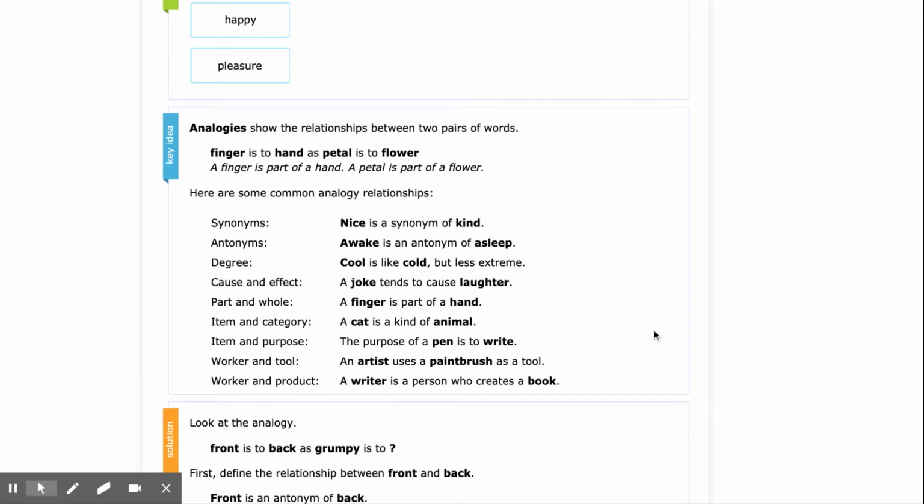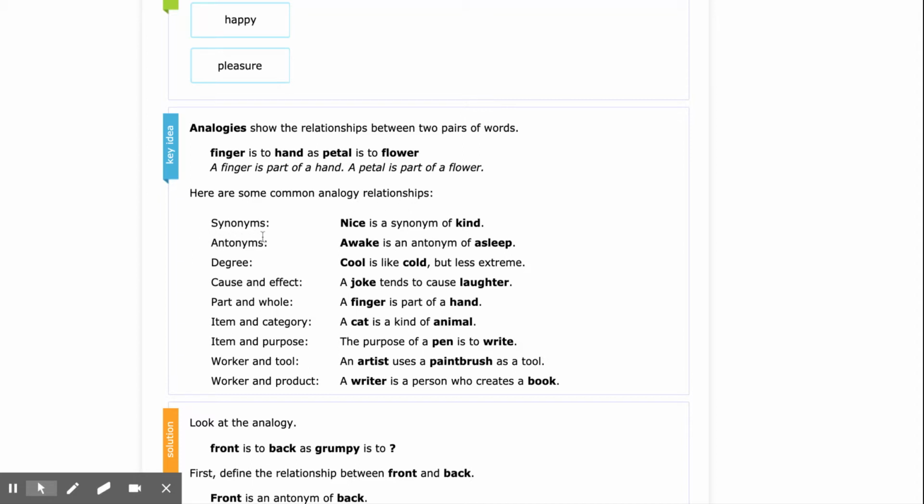Analogies show the relationship between two pairs of words. Here's an example. Finger is to hand as petal is to flower. A finger is part of a hand. A petal is part of a flower. Analogies show relationships. Let's look at some common analogy relationships.